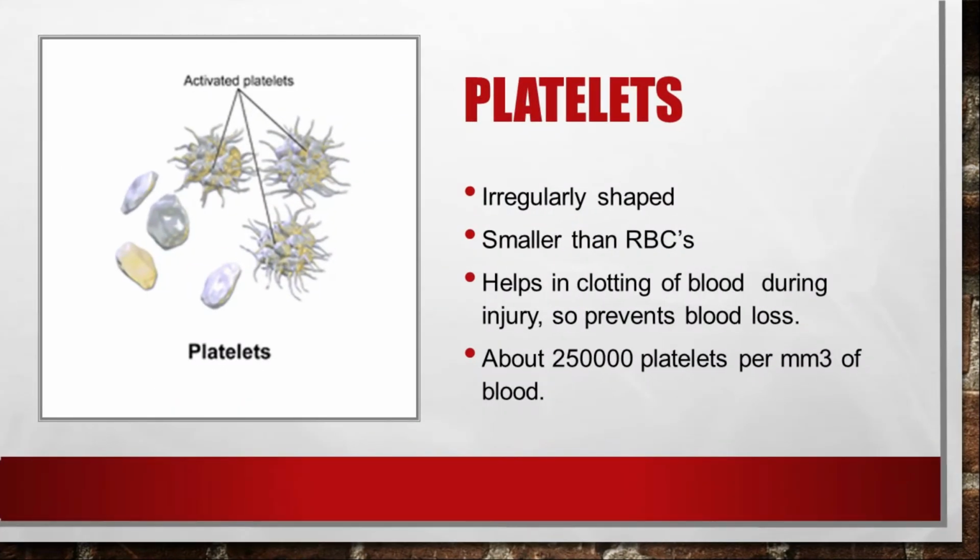Now coming to the platelets, though there are only 250,000 platelets per millimeter cube of blood, they are much smaller in size than RBCs, and they have various shapes. They are irregular shaped cells with multiple shapes. In the slide, two types of platelets are shown, the normal platelets and the activated platelets. Whenever you have a cut, they become activated because of different proteins and enzymes present in our body, and they help in the clotting of blood.